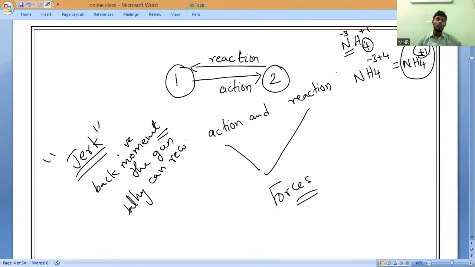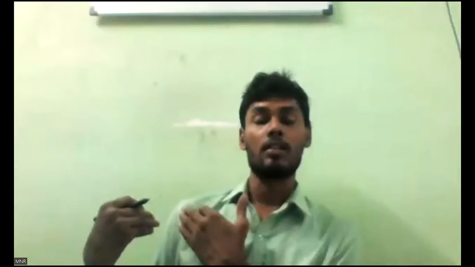Because of the reaction of the bullet. So the gun is exerting an action force on the bullet. When the bullet is fired from the gun, the bullet will exert the same amount of force on the gun, so the gun will start moving in the backward direction because the reaction acts in the opposite direction.